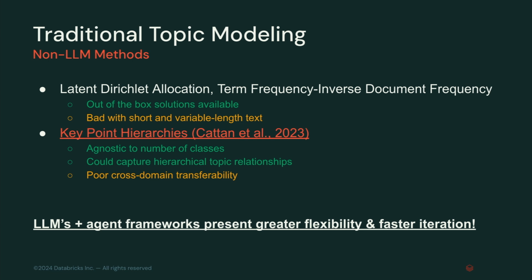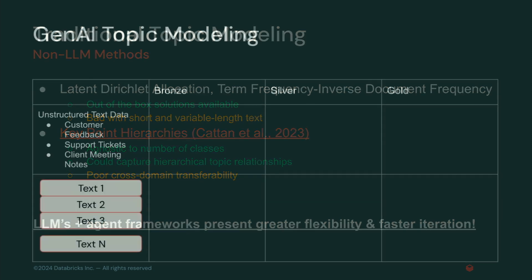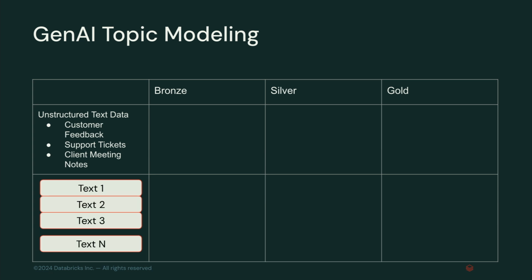Ultimately, you get greater flexibility and can iterate a lot faster as well, right? If you see that there's something wrong with your topic modeling approach, well, hey, why not add in some component to that prompt and specifically address that and get better performance and be able to hill climb over time. So let's talk about the GenAI approach to topic modeling. You can imagine we have a bunch of unstructured text data. I see people working with client meeting notes, right? And they want to get the topics from those client meeting notes, but they want it to be pretty consistent, right?